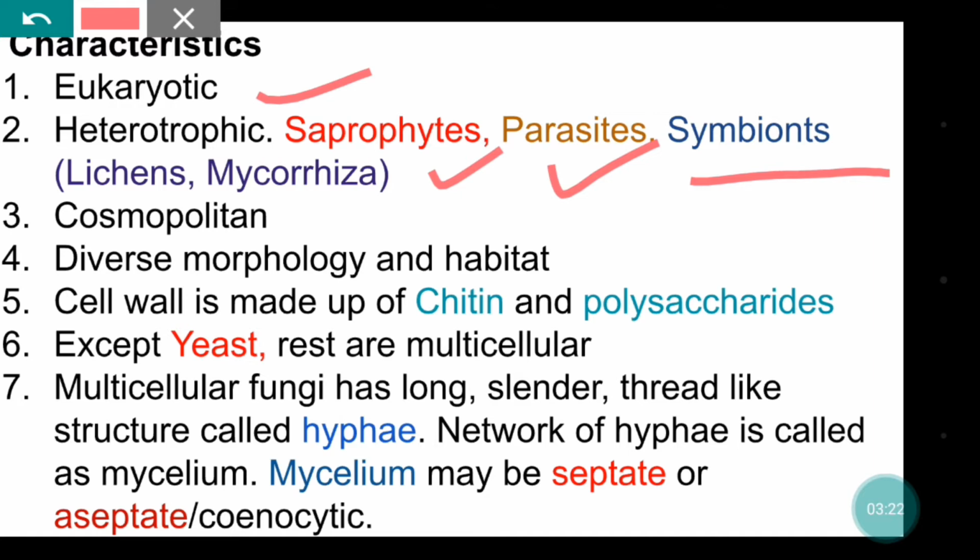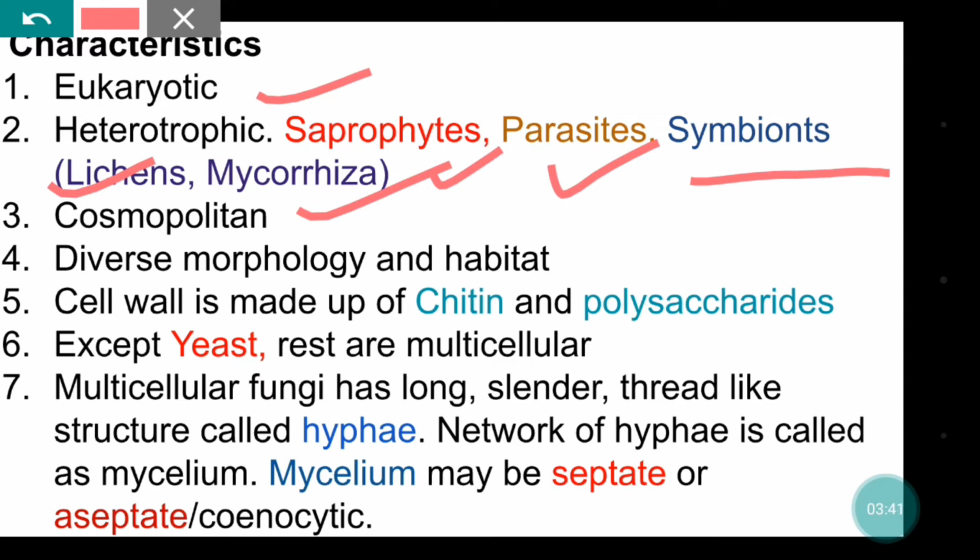That's why both are symbionts, and the process is symbiosis. The association of algae and fungi is called lichens. When fungi are associated with plants, then it is called mycorrhiza, right?